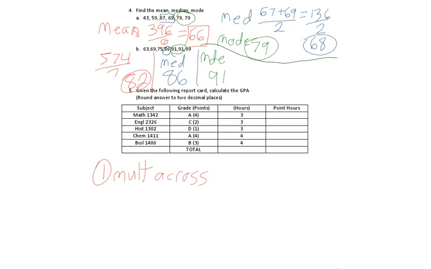So, 4 times 3 is 12. 2 times 3 is 6. 1 times 3 is 3. 4 times 4 is 16. 3 times 4 is 12. Step 2 is to add. And we're going to add both columns.